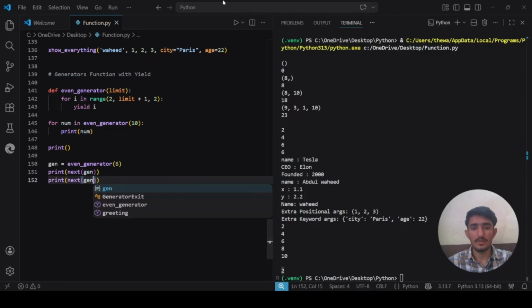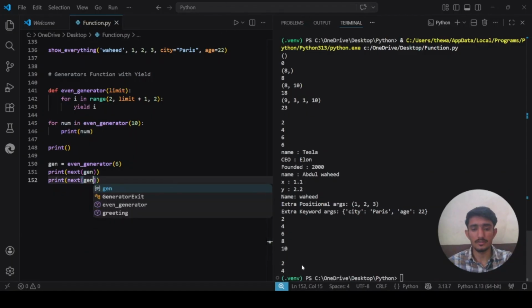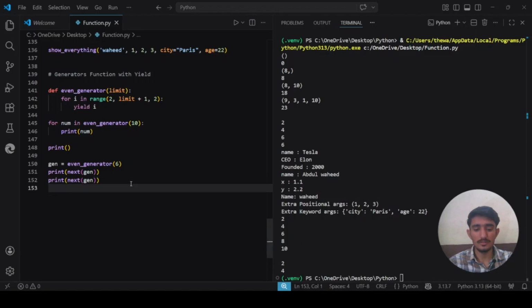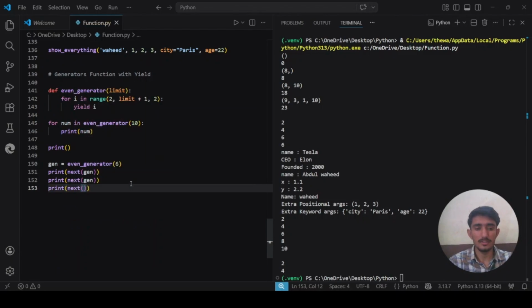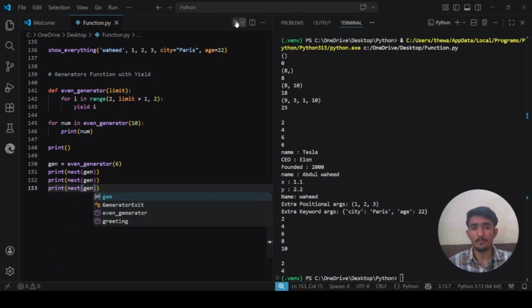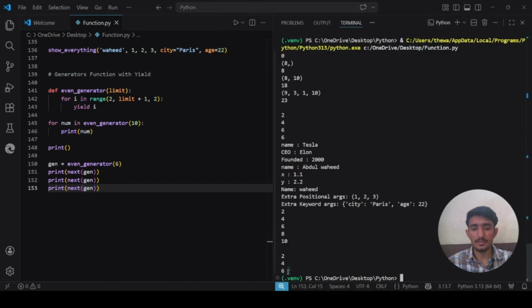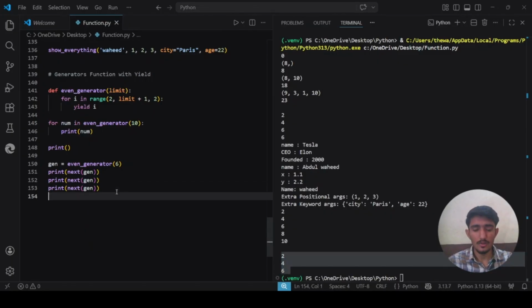When I again print next of gen, it will give me 4. After that, now I need 6. Let me just say print next function, and inside it I give this gen variable. When I run it, you see that this comes out. What happens if I give next of gen again?